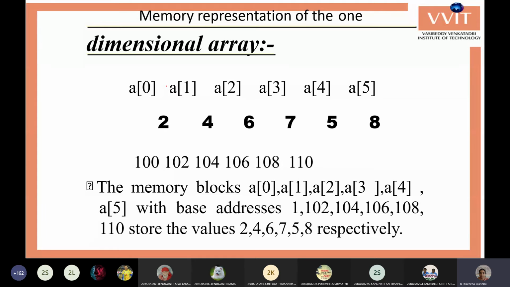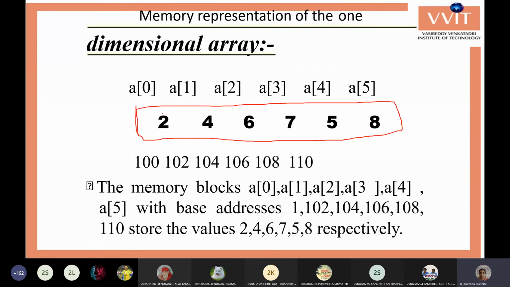Okay, next is memory representation for the one-dimensional array. Assume that this is your array, and this array has some elements, and the name of our array is given as, say, A. The memory representation is nothing but we need to know how the indexes are allotted and how the memory locations are allotted for each and every value within the array.